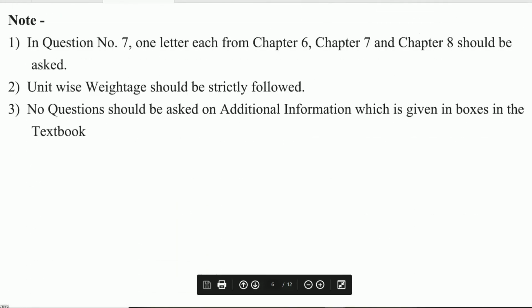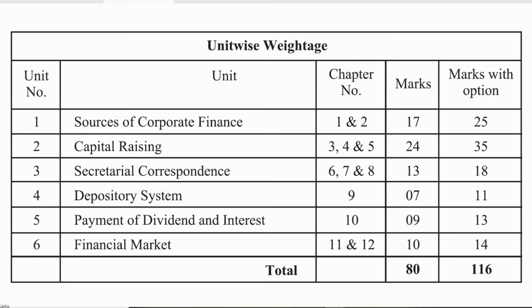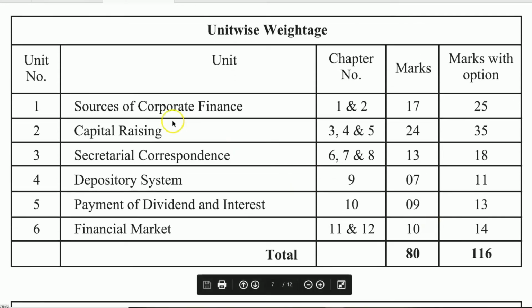Let's see chapter wise distribution of marks or unit wise distribution of marks. See, first and second chapter, which are sources of corporate finance and corporate finance. Means chapters 1 and 2 carry 17 marks and with option these chapters carry 25 marks. Means chapter numbers 1 and 2 will be asked for 17 marks and with option it will be asked for 25 marks.